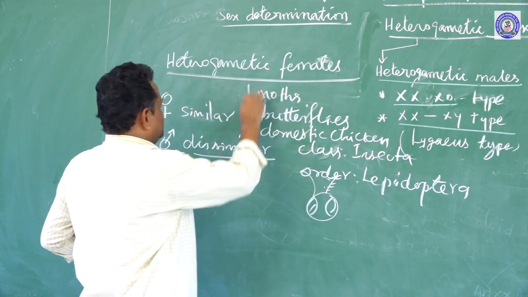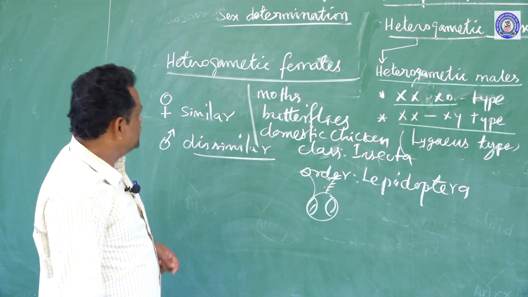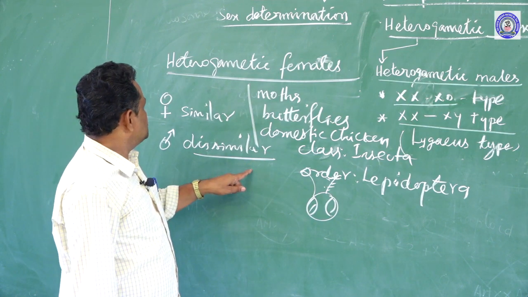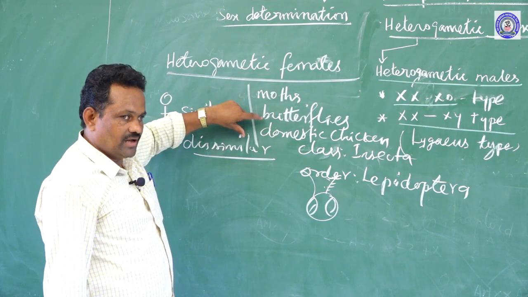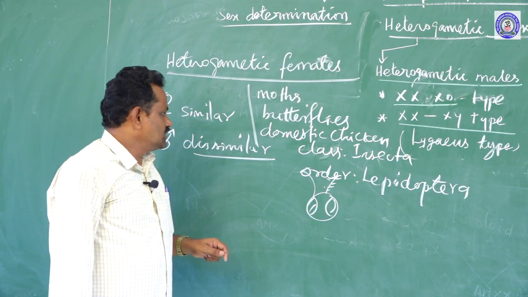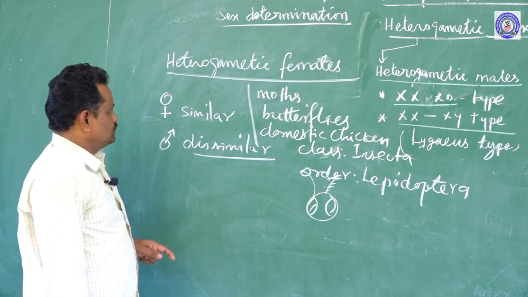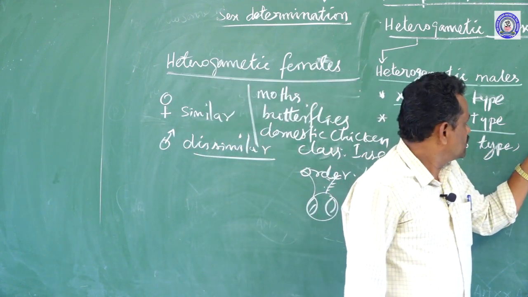Okay, domestic chicken, some types of fishes, reptiles, birds, right. In these cases, these heterogametic females are present. The female organism produces dissimilar gametes and the male organism produces similar gametes. So these heterogametic females are of two different types, right.